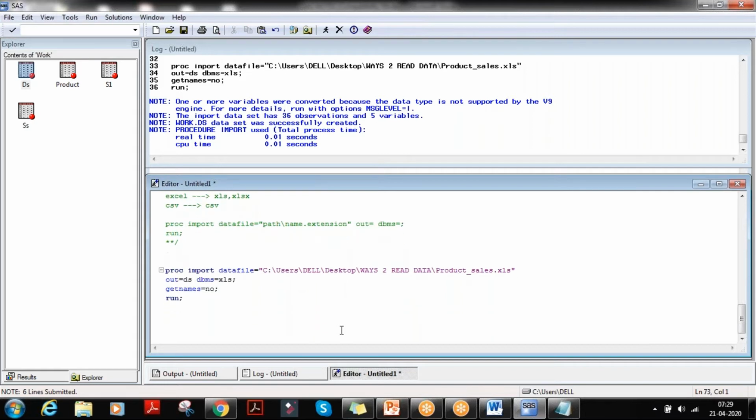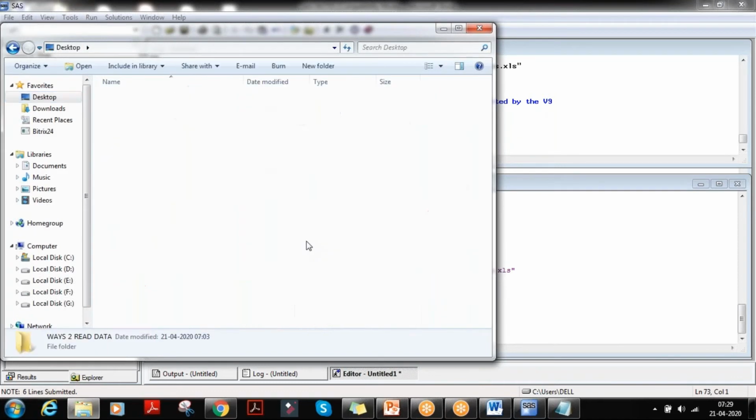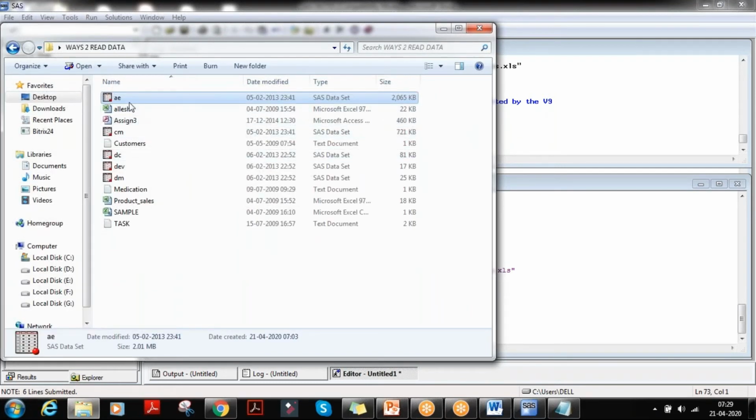Understood? And the next one: we have some data sets which have been created by others, like AE, CM, DC, DEV, DM.